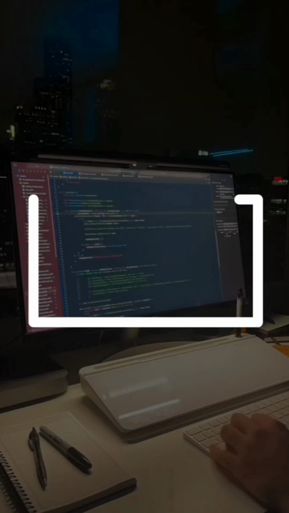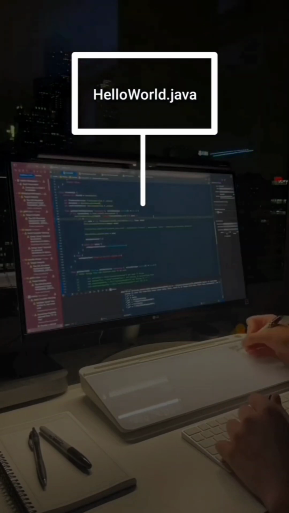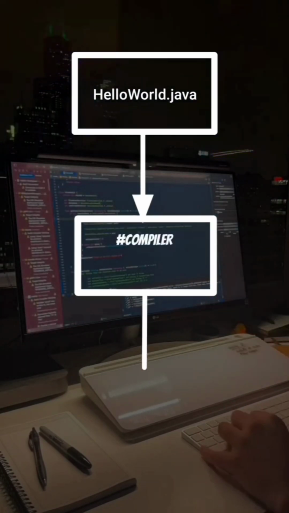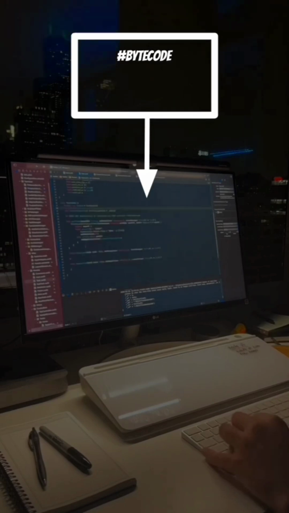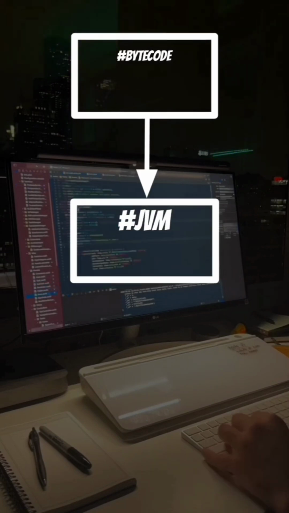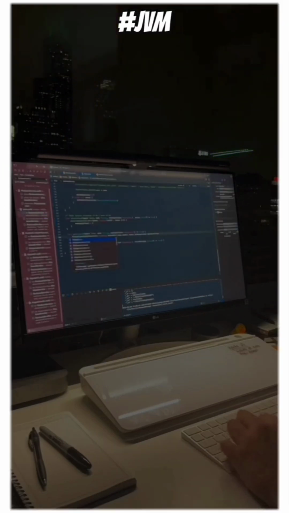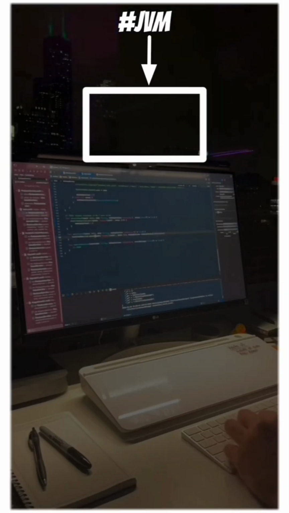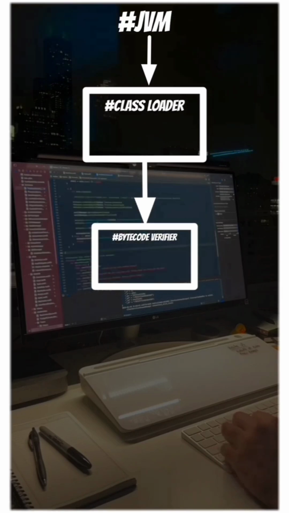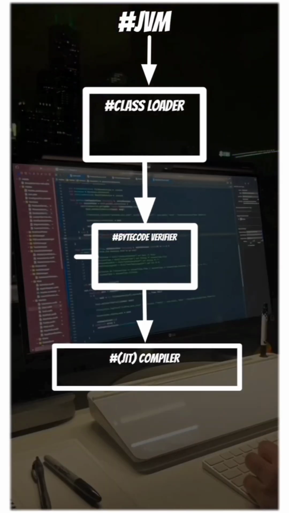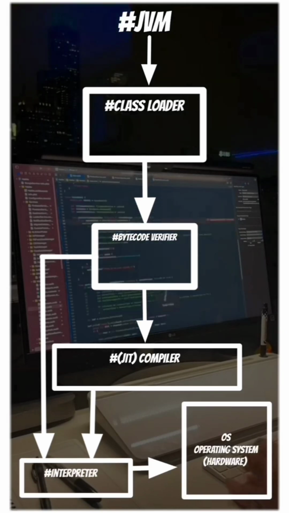First, you write your Java code in a .java file. The Java compiler translates this into bytecode. The JVM takes this bytecode and translates it into machine code that your computer can understand. The JVM has a class loader, which loads the bytecode file, and a bytecode verifier to ensure it's safe. The just-in-time compiler optimizes it, and the execution engine runs it on the operating system.